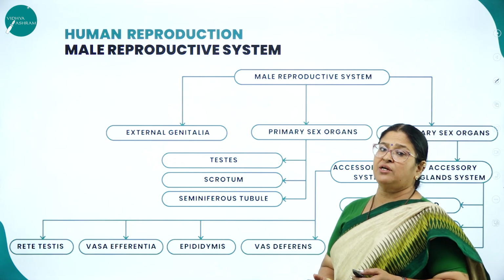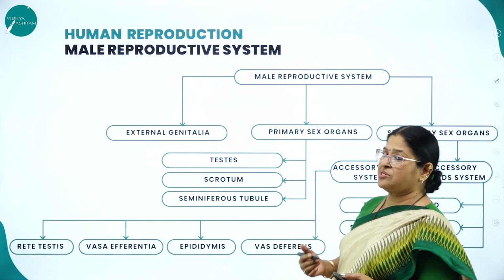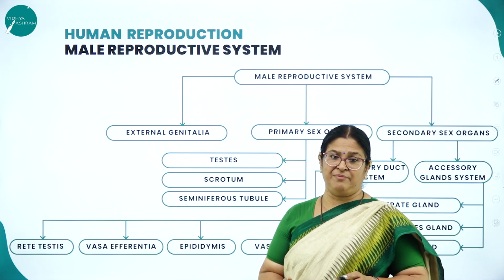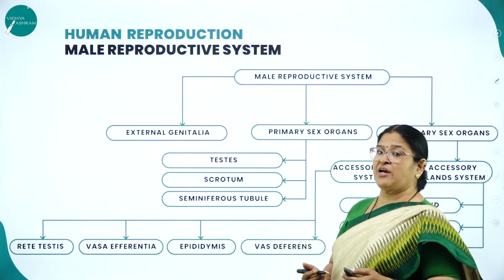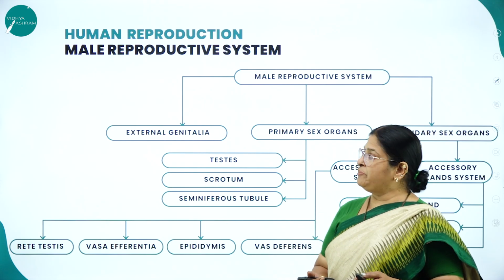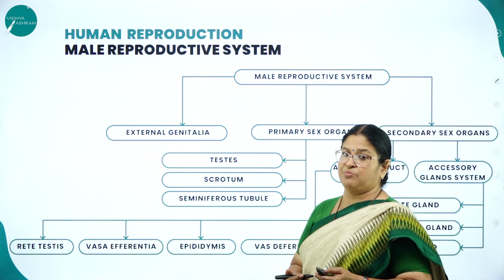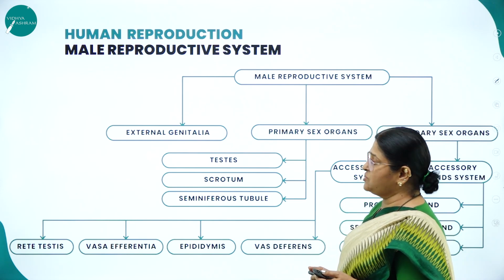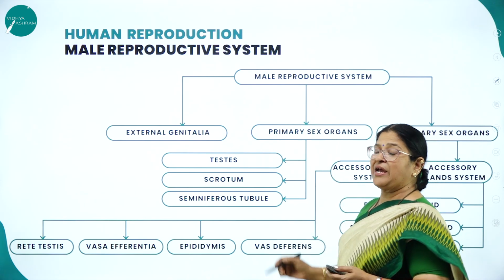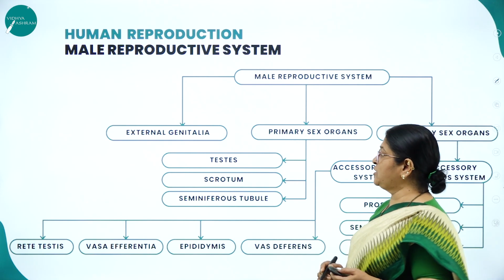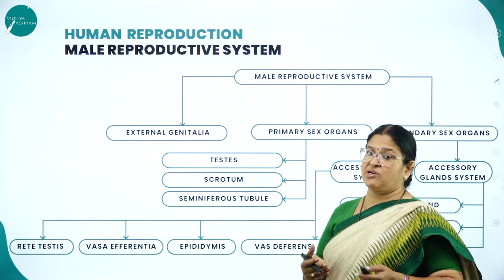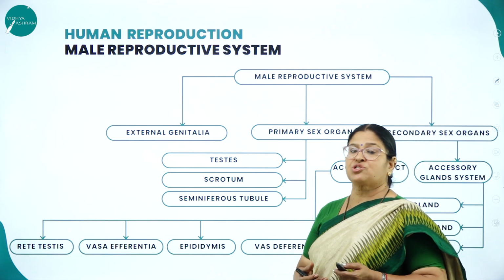Then moving on to the male reproductive system. As we know, human beings are sexually reproducing viviparous animals. So the male human being has the male reproductive system. So what are all the parts that are included in the male reproductive system? As we know that the primary sex organ of the male reproductive system is the testis. As we know, the testis is located extra-abdominal in a cavity called scrotum.